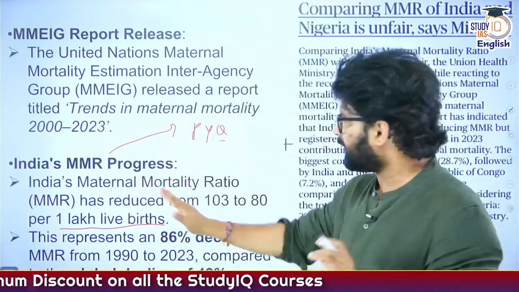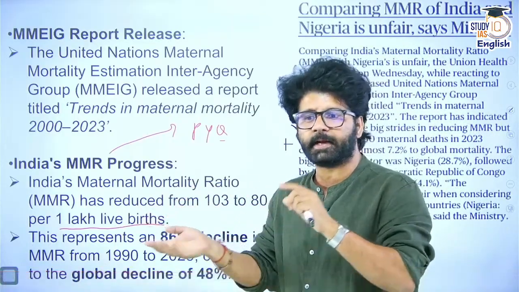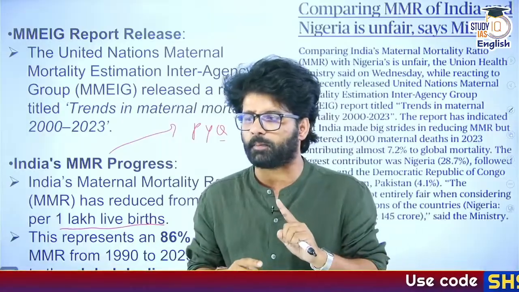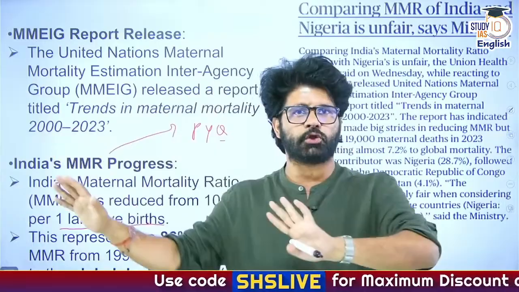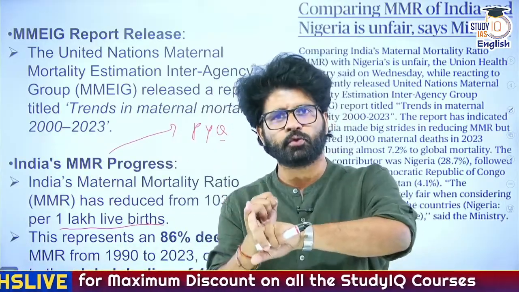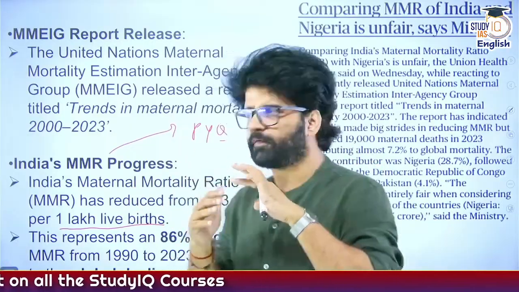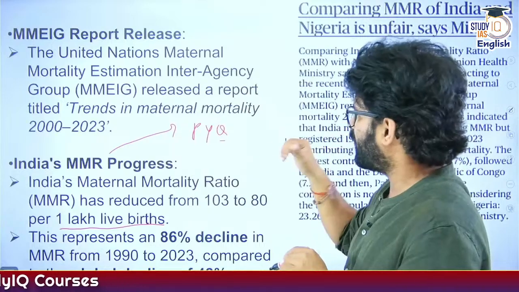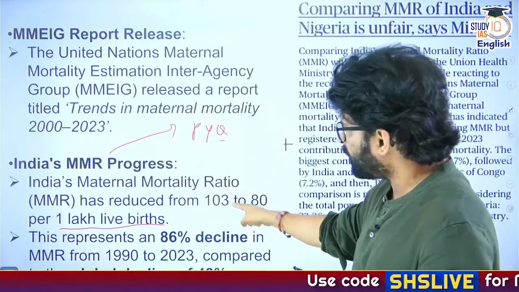We are doing awesome. India has reduced our maternal mortality rate. In this, there is one particular scheme of government which was, I think, introduced in 2005. You can check that out. Janani Suraksha Yojana, world's largest institutional delivery mechanism, and that played a crucial role in reducing our MMR and IMR. But we still have a long way to go, and we still have to talk about a lot of other things involved in this article. So India's maternal mortality rate reduced from 103 to 80.